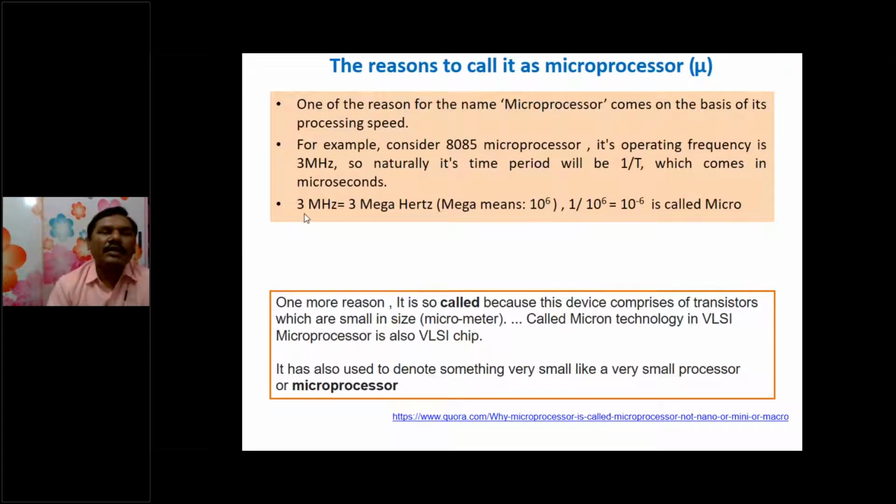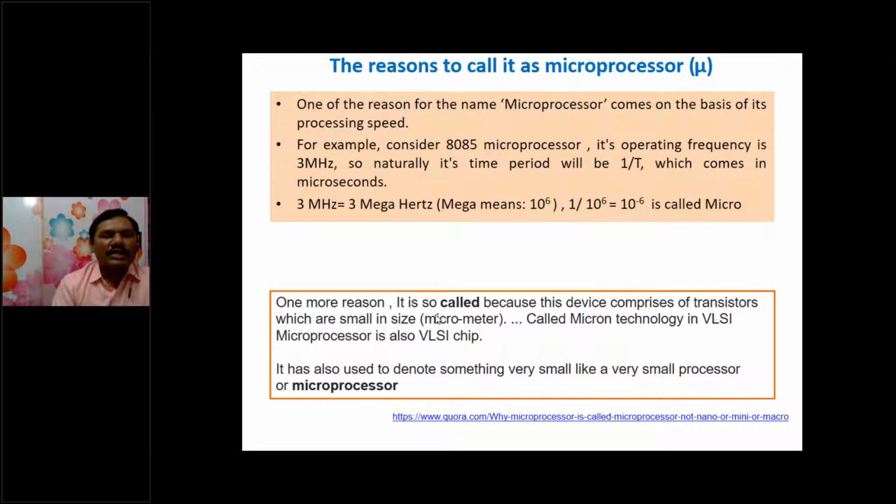Here I am explaining: 3 megahertz equals 3 into 10 power 6, where mega is 10 power 6, whereas 10 power 9 is giga and 10 power 3 is kilo. The reciprocal of 10 power 6, 1 by 10 power 6, becomes 10 power minus 6. So 10 power minus 6 is called micro. In those days, from 1985 onwards, processors started operating at megahertz frequencies. Maybe this was one of the reasons.